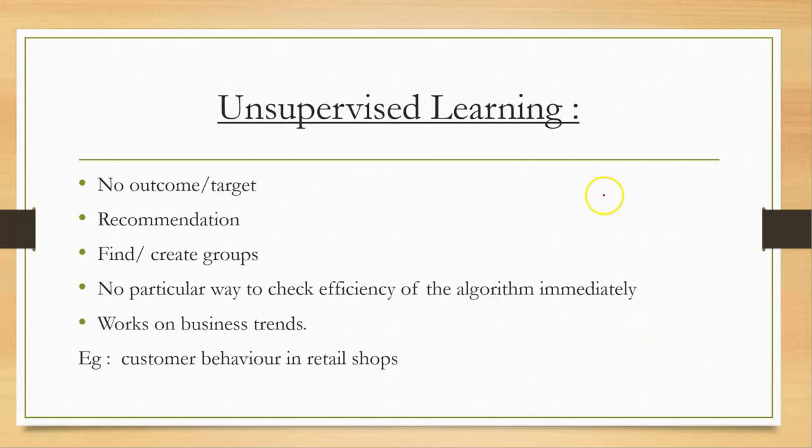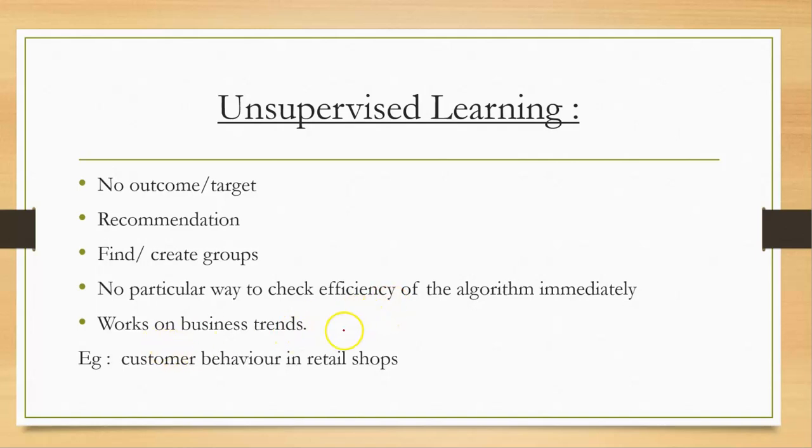Now a few basic concepts of unsupervised learning. Here we don't have an outcome. That means we don't have any way to check whether our algorithm worked smoothly or not. The efficiency of the algorithm cannot be measured instantly, and it cannot be measured in the short term.